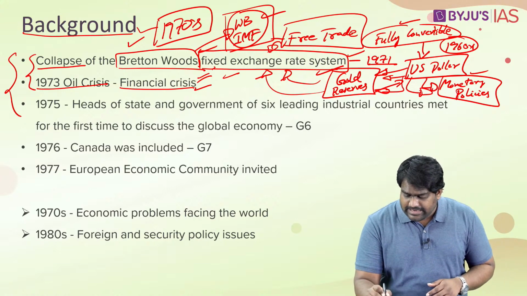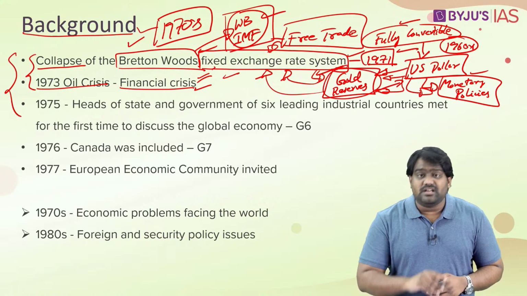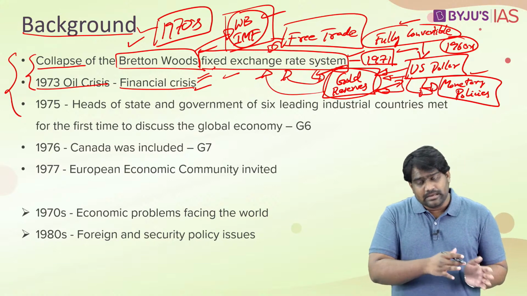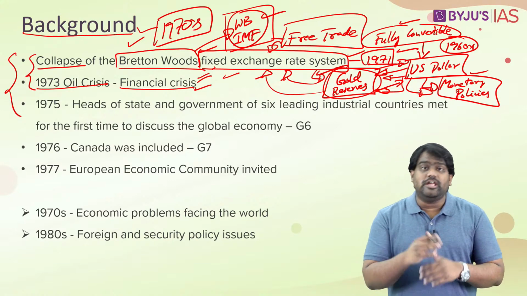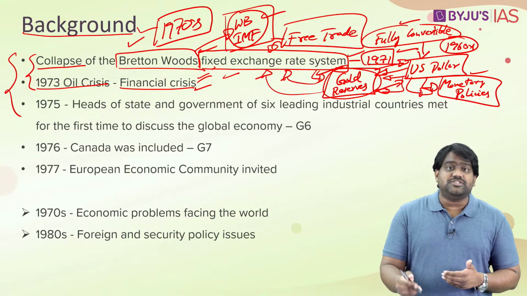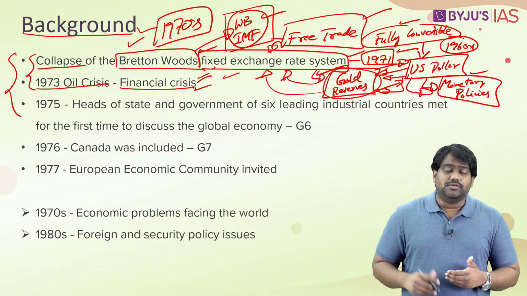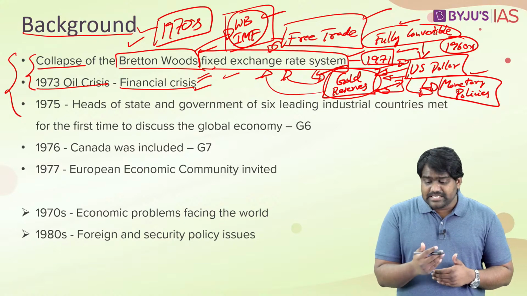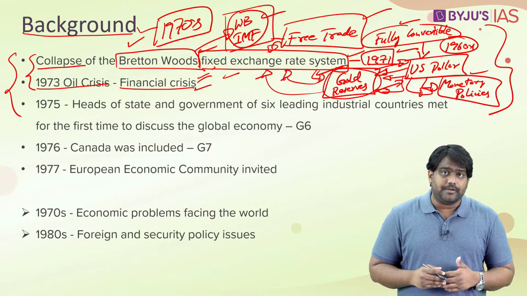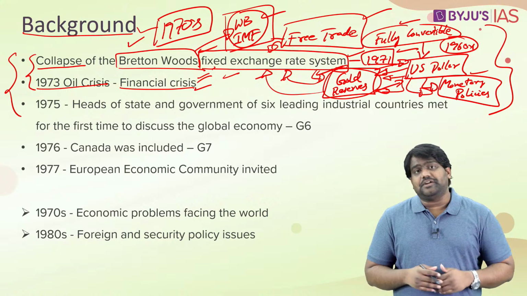It came to an end in 1971, and it also marked the end of gold as a reserve currency. From then, gold was not used as a reserve currency and the world moved towards the dollar-based system. So when these countries quit the fixed exchange rate system, it disrupted the global economy, it affected free trade, the free movement of goods was affected, and as a result, there was an economic impact. The global economy was affected. The developed countries in particular, the US and the West European countries, were affected.